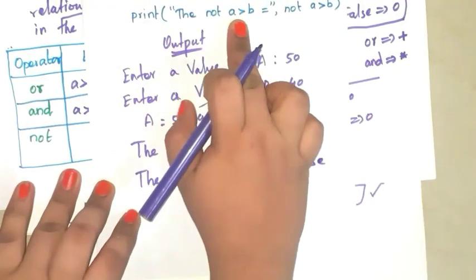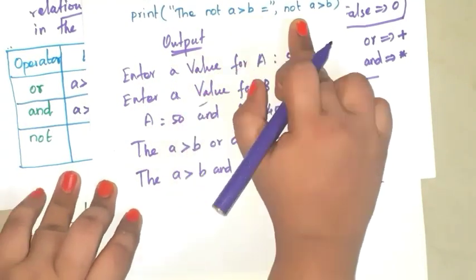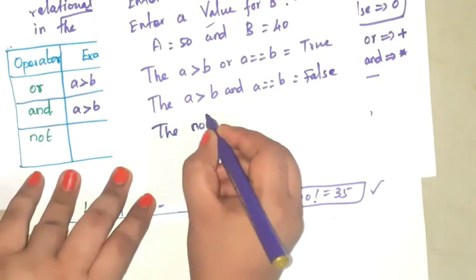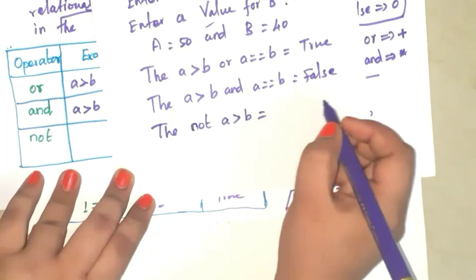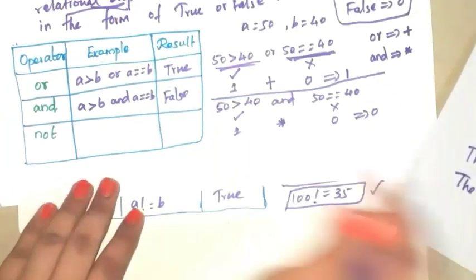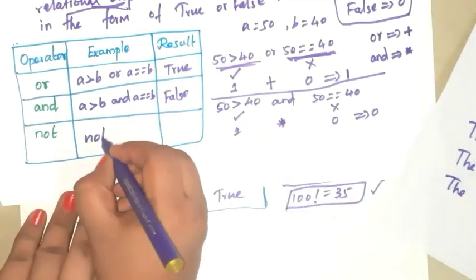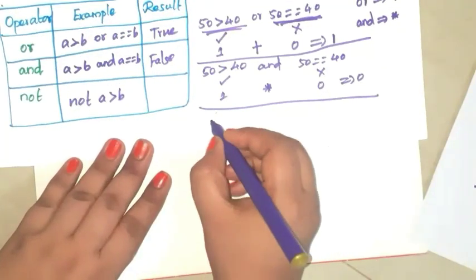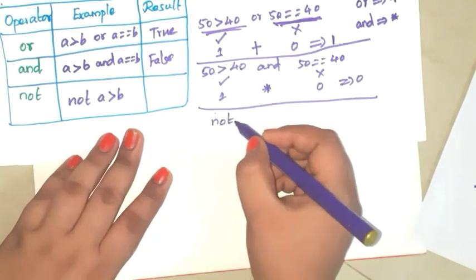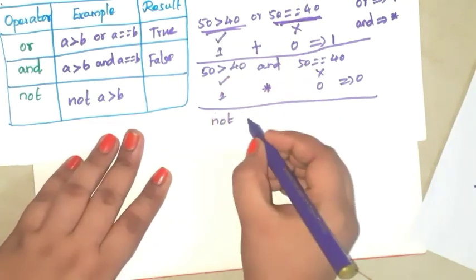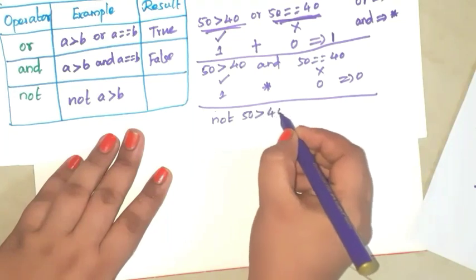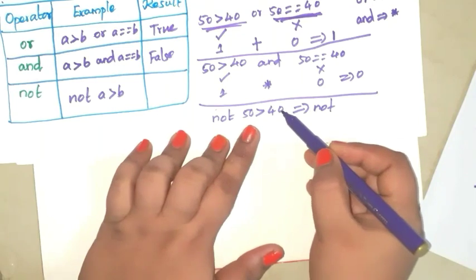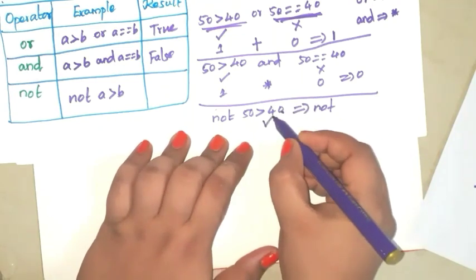print "not A is greater than B is equal to", then write not A is greater than B. So here not A is greater than B means not 50 is greater than 40. So write this not. 50 is greater than 40, is it true or false? It is true. Okay, 1.